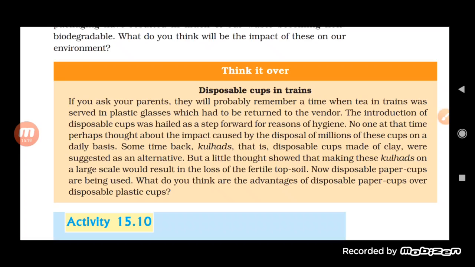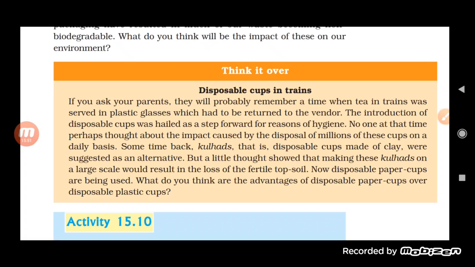Afterward it was thought that plastic is non-biodegradable, so there is a lot of bad impact of plastic. So ultimately the ban on plastic will help in reducing the use of plastic cups by the tea vendors. Later on the idea of the kulhad came, but the problem was that making kulhads on a larger scale would reduce the fertility of the topsoil. So in order to reduce this problem, nowadays people are using paper cups.